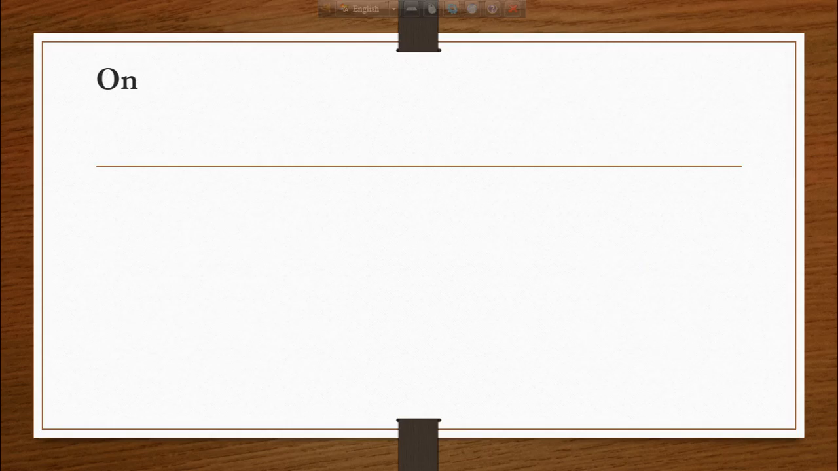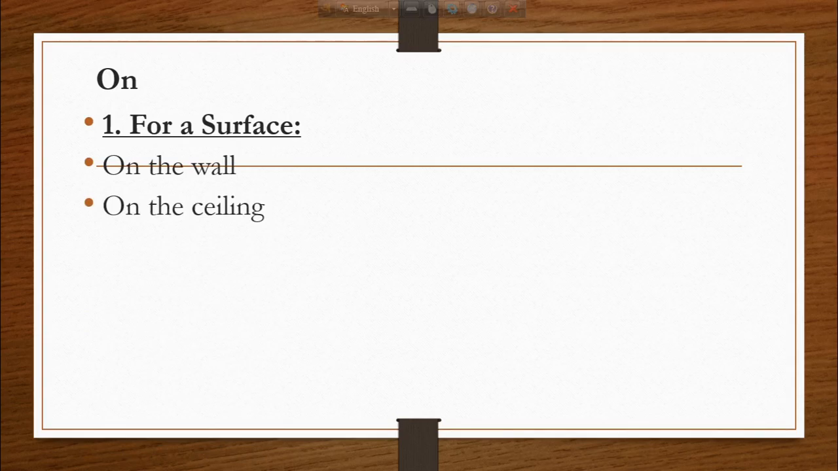So now come to the discussion, that is the use of on. So we use on to mean some surface. For example, we say on the wall. The picture is on the wall. We say on the ceiling. There is something on the ceiling.